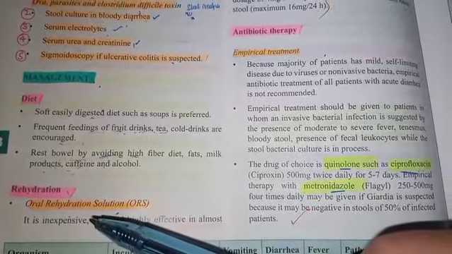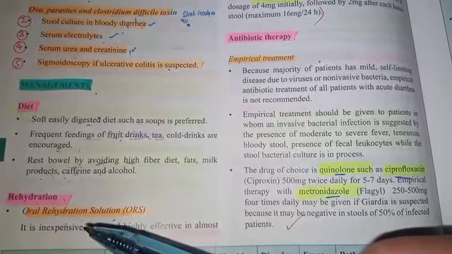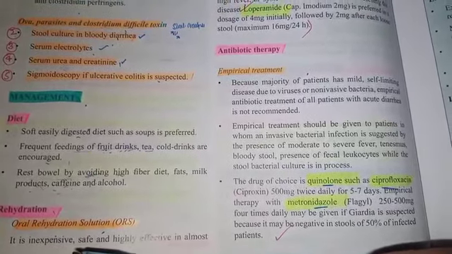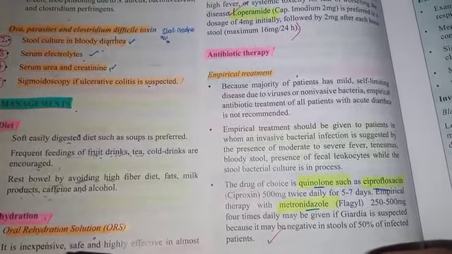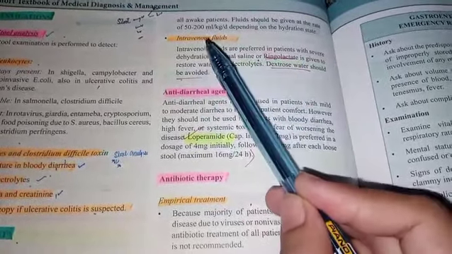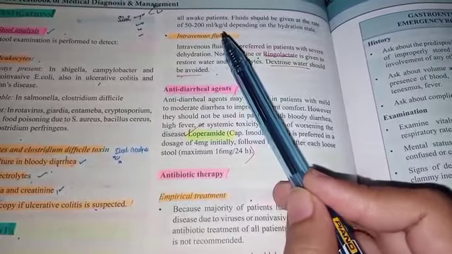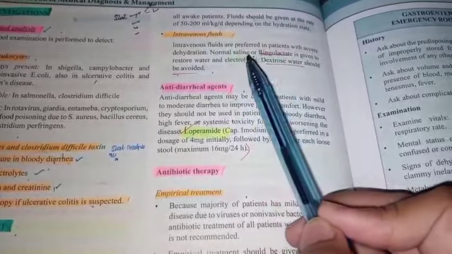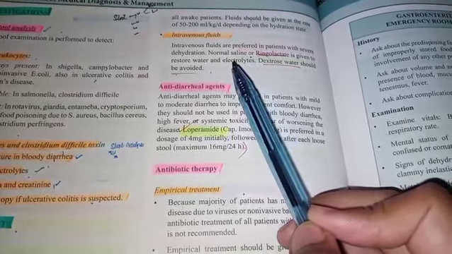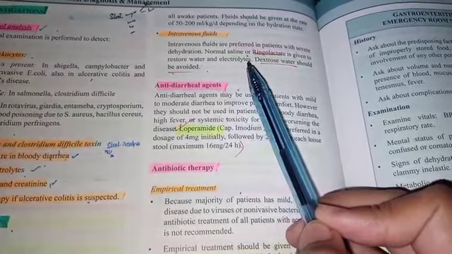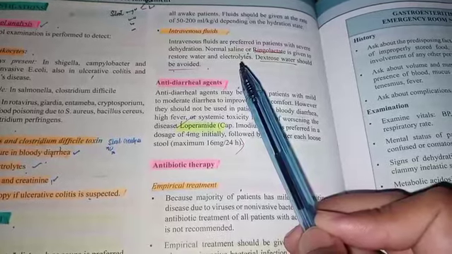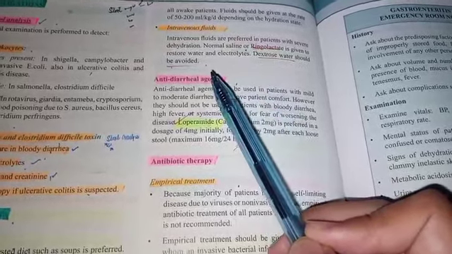In rehydration, very famous is ORS, oral rehydration solution, which is very inexpensive, cheap, but safe and highly effective in almost all cases. The fluid should be 50 to 200 ml per kg per day, depending on the hydration rate. IV fluids should be preferred in patients who have severe dehydration, like normal saline or Ringer's lactate, which is given to restore your electrolyte and water balance. Distilled water should be avoided.